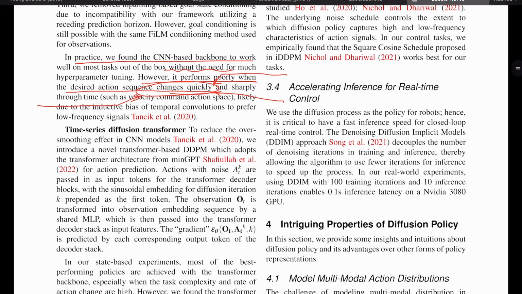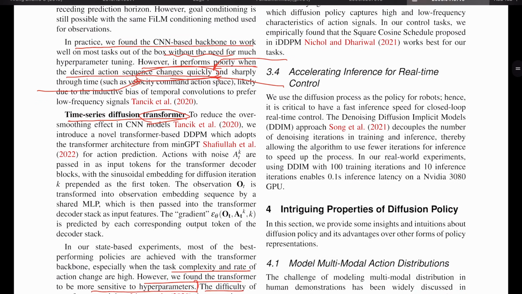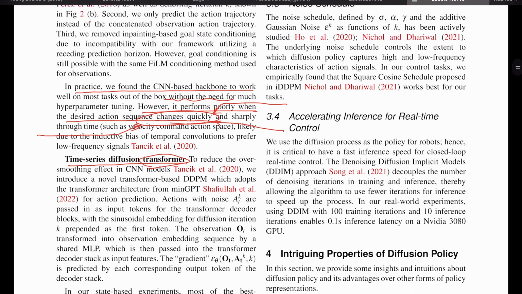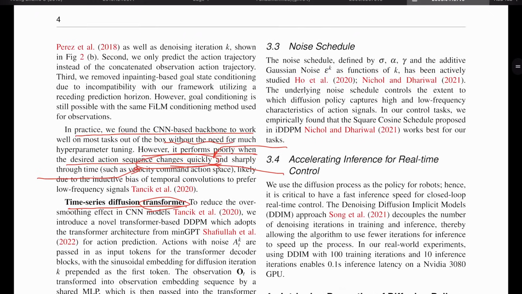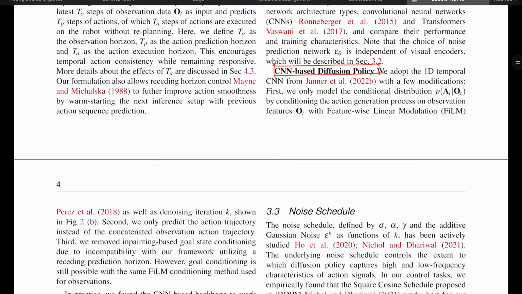If we go through the paper more, we can see the time series diffusion transformer based implementation can handle this complex behavior. But however, the transformer is more sensitive to hyperparameters and faces difficulty in training. So there is both good and evil present in this type of implementation.